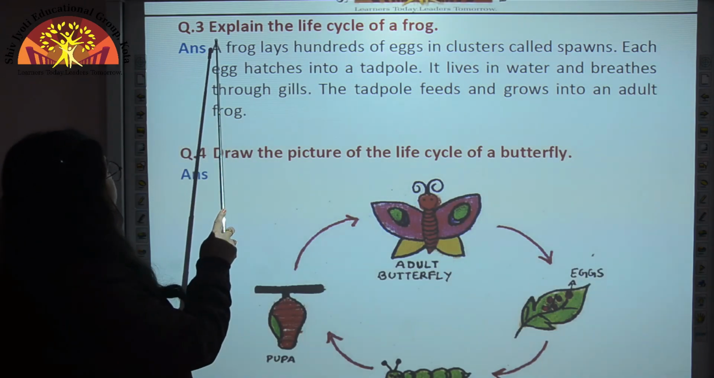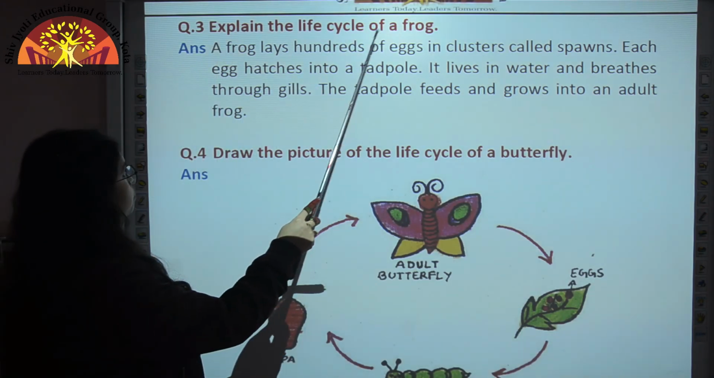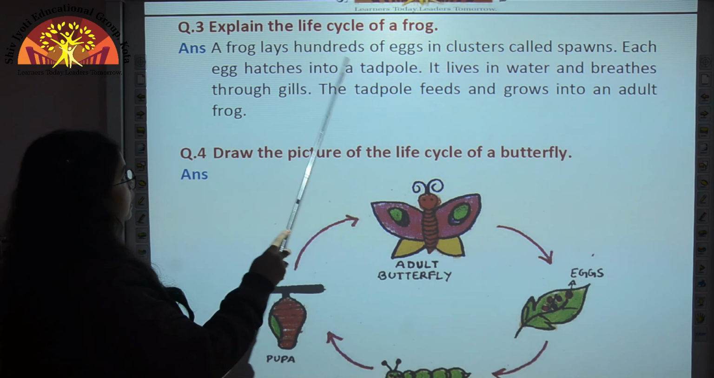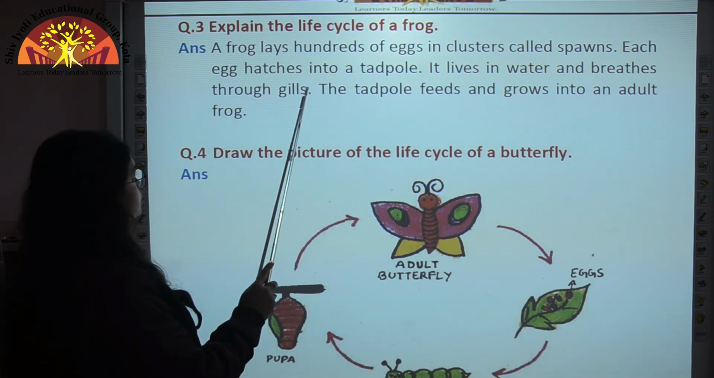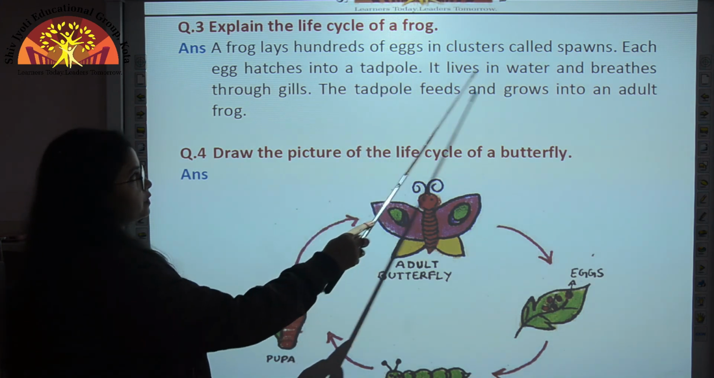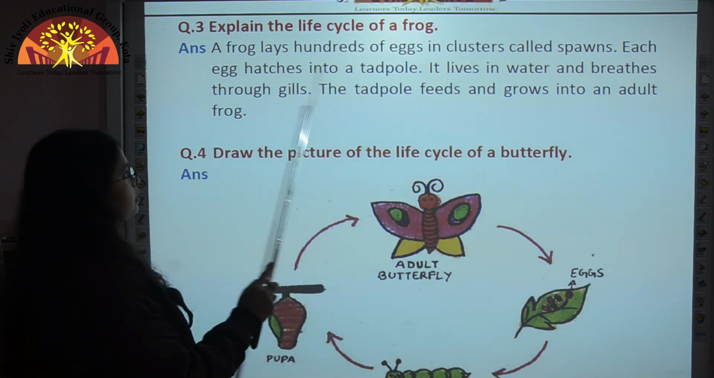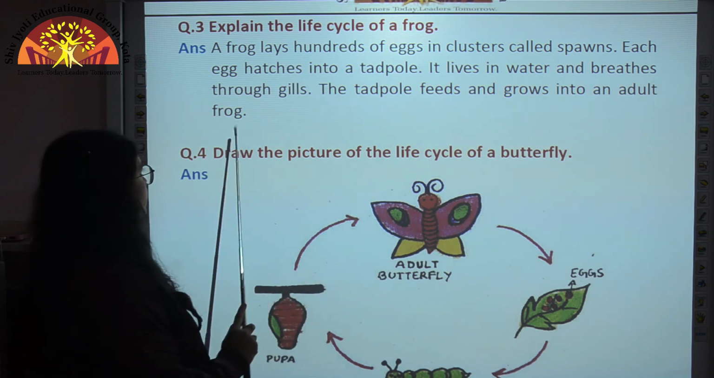Now we come to question number 3. Explain the life cycle of a frog. So a frog lays hundreds of eggs in clusters called spawns. Each egg hatches into a tadpole. It lives in water and breathes through gills. The tadpole feeds and grows into an adult frog.